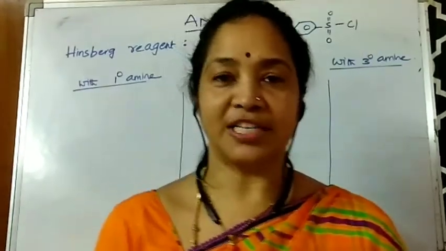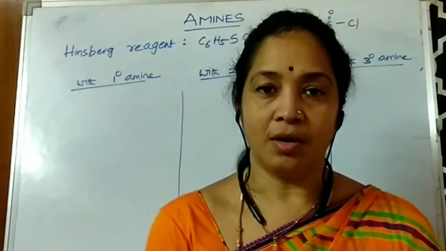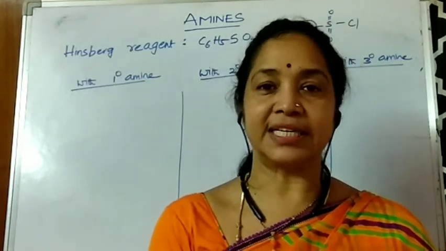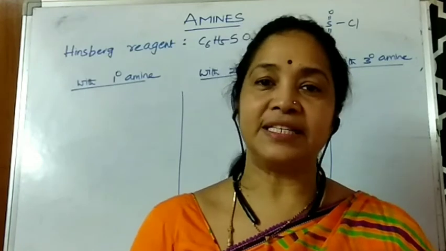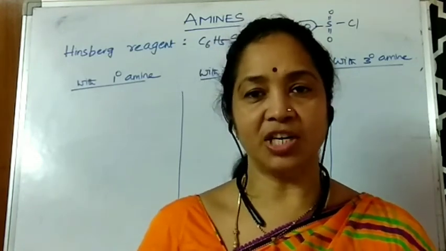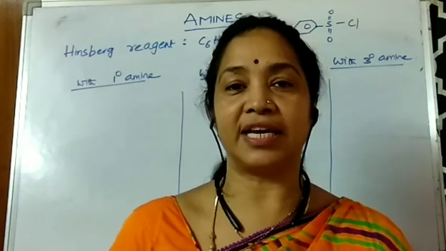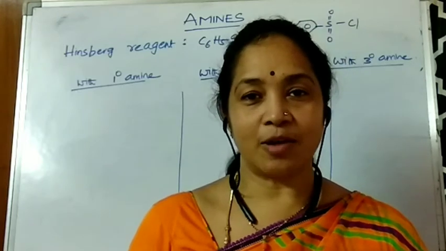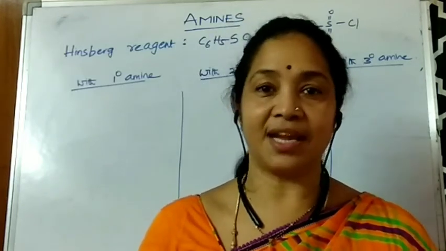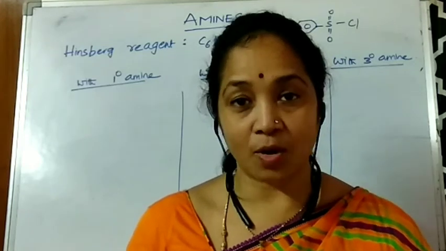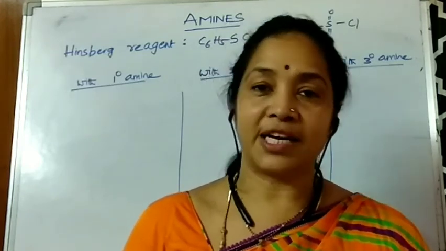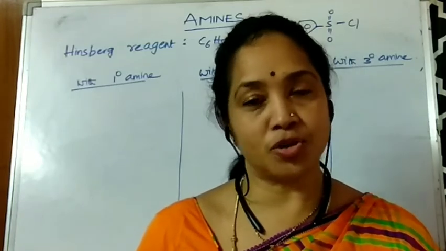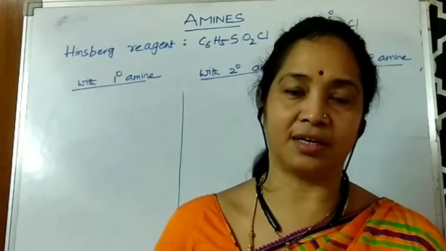The next important test is with Hinsberg reagent. What is Hinsberg reagent? Hinsberg reagent is benzene sulfonyl chloride, C6H5SO2Cl. This benzene sulfonyl chloride is a very important reagent which can distinguish 1 degree, 2 degree and 3 degree amines. It may be an aliphatic amine or aromatic amine. 1 degree amines give a white precipitate which is soluble in alkali. And 2 degree amines also give a white precipitate, but that precipitate is insoluble in alkali. Tertiary amines do not react and never give any type of precipitate.